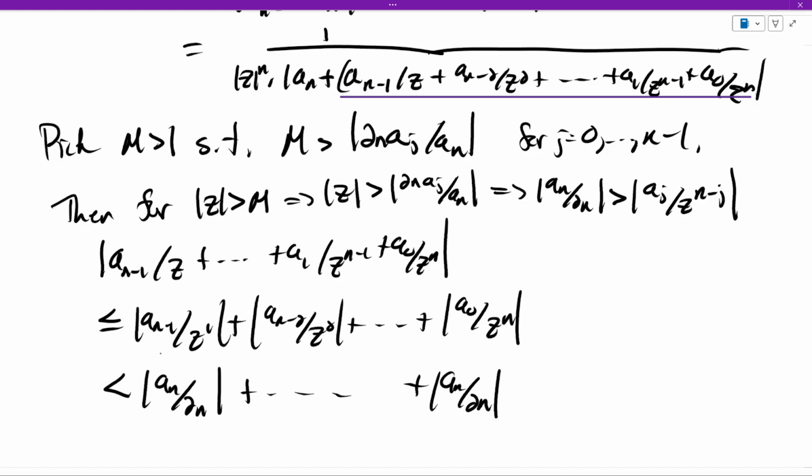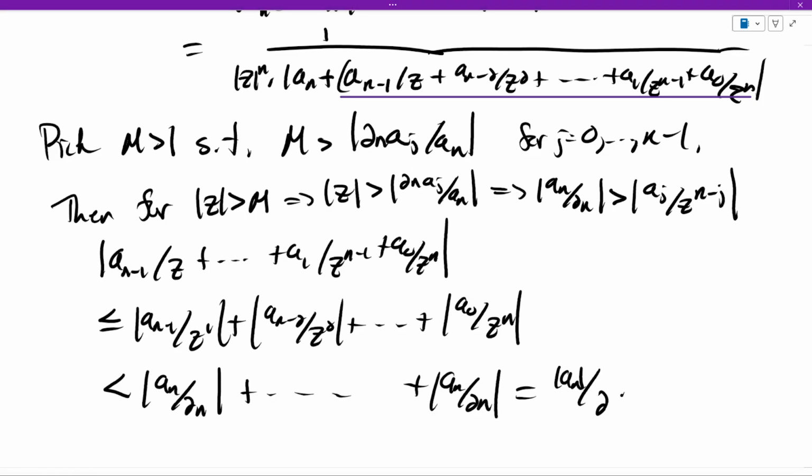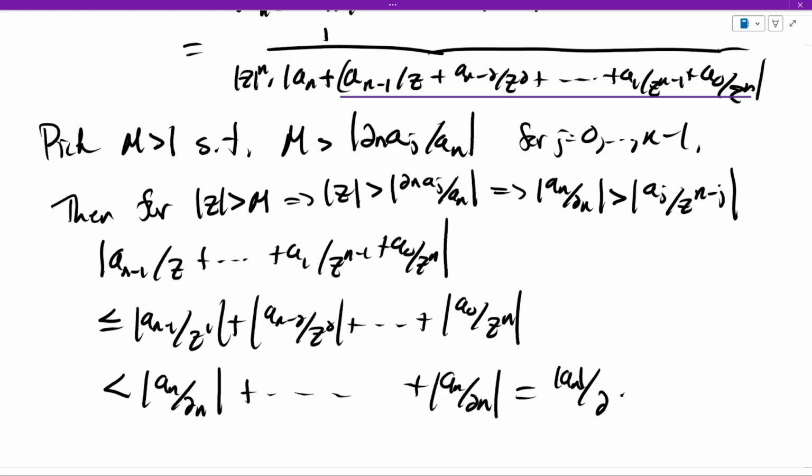So how many guys do we have? We have n of them. And so what we're going to get is modulus of a_n over 2 here. Whew, that was a lot. So for modulus z bigger than m, this purple underlined region of the denominator is strictly less than |a_n|/2.